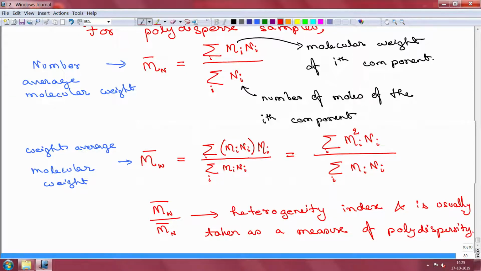Obviously, if you had a sample where there is only one molecule present with one molecular weight, then this ratio would just be 1, and the more it deviates from 1, the more the sample has molecules of different molecular weights. So, this is sometimes also called the polydispersity index or PDI.